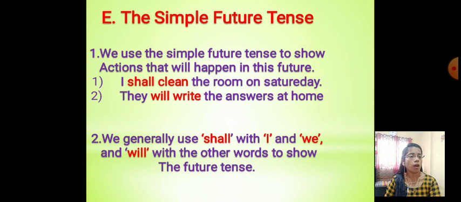Okay, so I hope you understood the tenses. So here are the present tense, past tense and future tense. Today we learned about the simple present tense, simple past tense and simple future tense. You just have to learn the definition of all tenses. What is the meaning of the past tense, what is the meaning of the present tense, and what is the meaning of the simple future tense. Just remember or learn the definition. Try to solve the exercise.